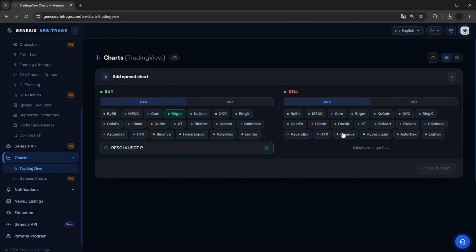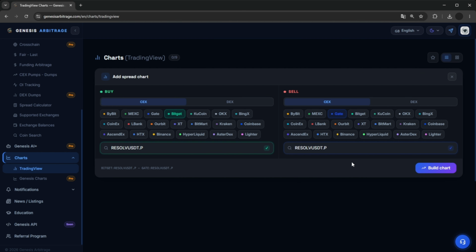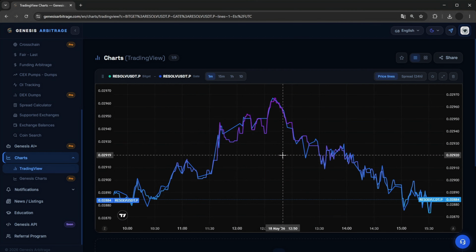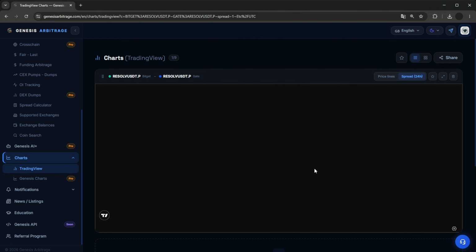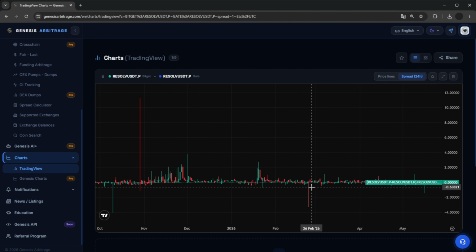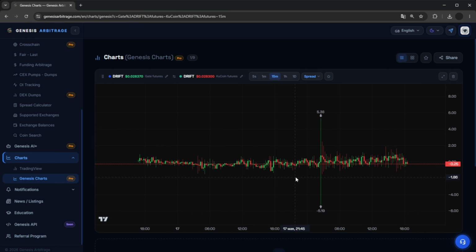For charts, there are two distinct sections, TradingView and Genesis Charts. In TradingView, we can add a chart directly from the TradingView platform, meaning we find a specific coin there and simply insert its chart. Let's say I want to see the Resolve chart between Bitget and Gate. Here we can view the price lines or the spread over a rather extensive period of time. Charts can be viewed in full screen format, and besides that, they can be conveniently arranged on your screen. You can also easily share any chart directly with a friend.